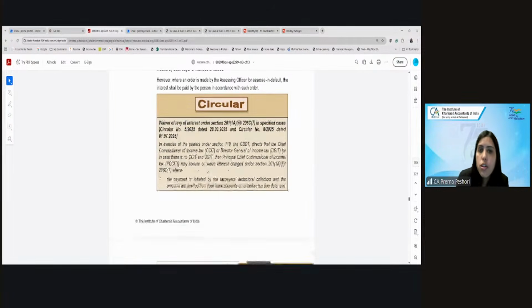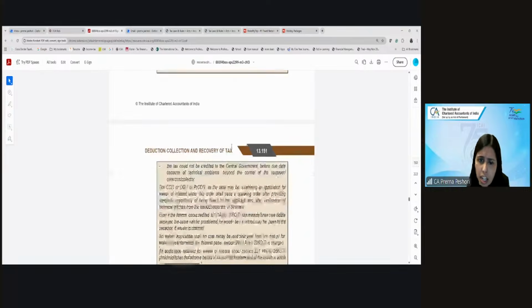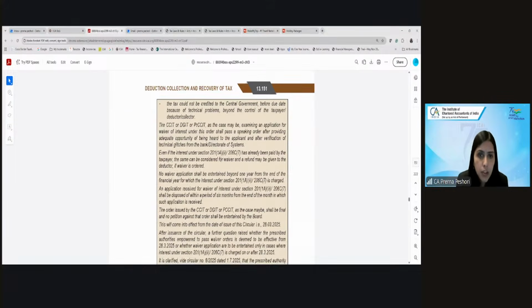So here, what are the reasons for waiver? If the payment is initiated by the collector, and amounts are also debited from the bank account, but let's say there was some technical glitch. The bank app was not operating. The income tax website was not operating. In those cases, they may waive the interest. They may also waive the interest even if the interest has already been paid. It's not that interest is only outstanding. In those cases, interest can be waived.